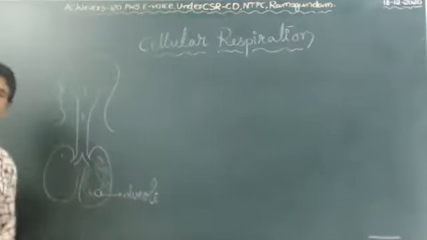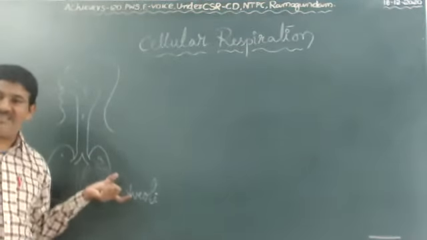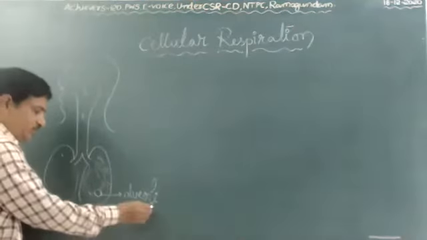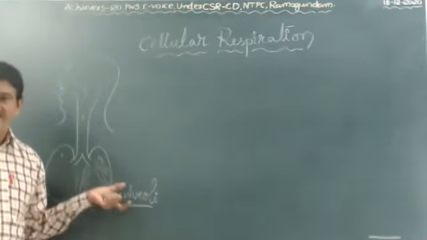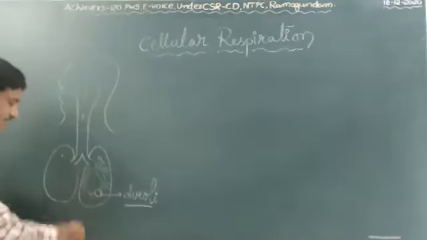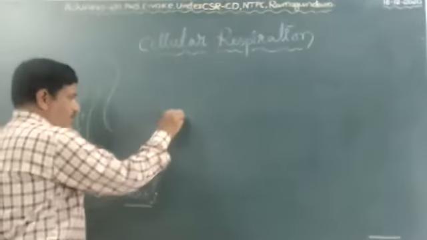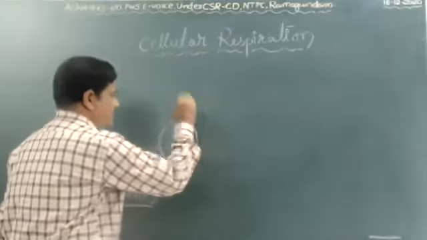Very, very important. What is the alveolus? The basic structural and functional unit of the lungs is called the alveolus. Okay, children, what is the alveolus? The basic structural and functional unit of lungs. In the alveoli, exchange of gases takes place. This is the structure of an alveolus.